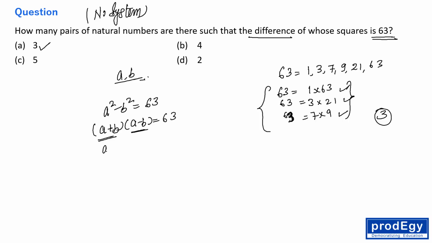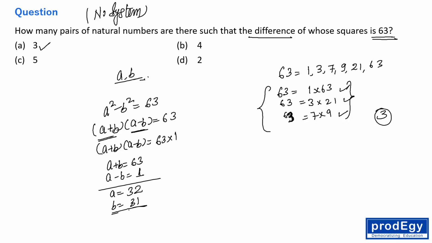So a plus b into a minus b, let's say we have 63 into 1, right? So here a plus b is 63 and a minus b is 1. So obviously on solving these two equations, we are getting a as 32 and b as 31, right?